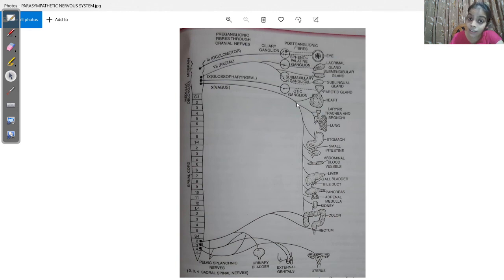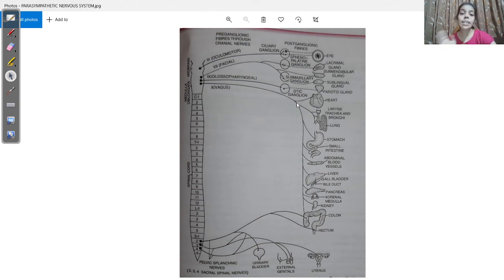Unlike that, the sympathetic nervous system supplies a wide range of organs, so the effect is also widespread. Okay, so these are the basic differences, and one more I have already mentioned: parasympathetic nerve fibers are cholinergic, sympathetic nerve fibers are adrenergic. So these are the main points of difference.